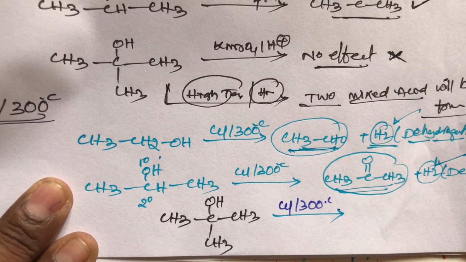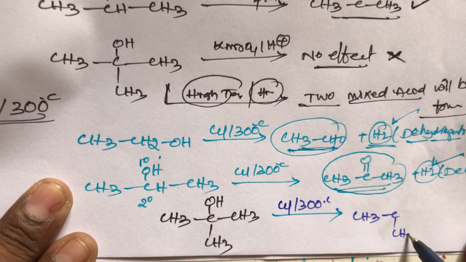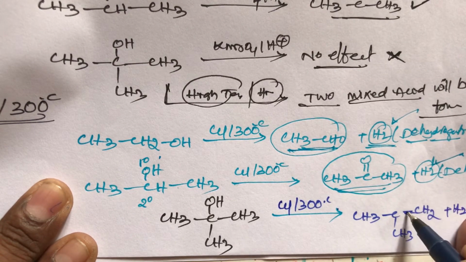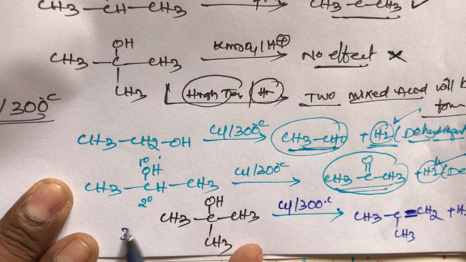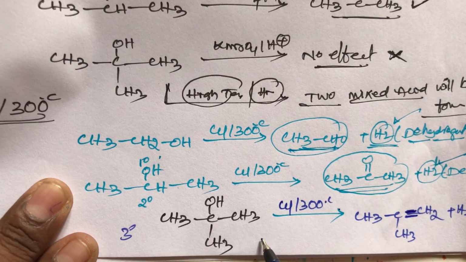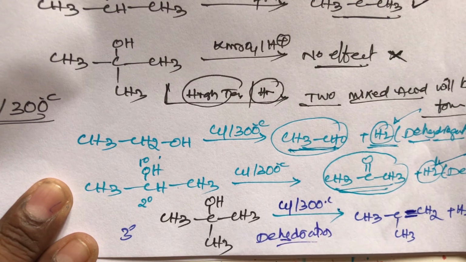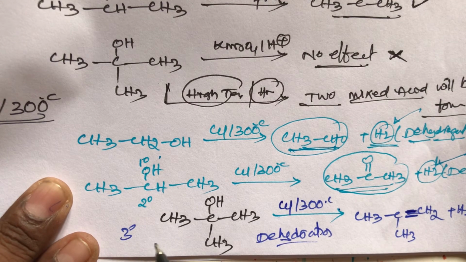In this step, tertiary alcohol oxidation with copper at 300 degrees centigrade gives an alkene, that is (CH3)2C=CH2 plus water. This is a double bond, student. In this step copper acts as a dehydrating agent in tertiary alcohol. It is very important, student.